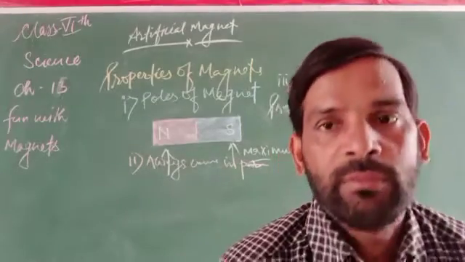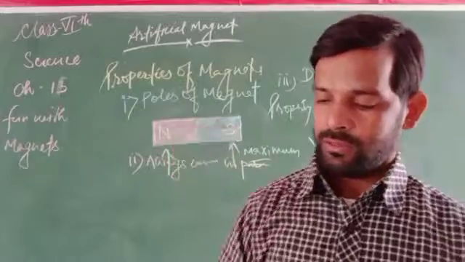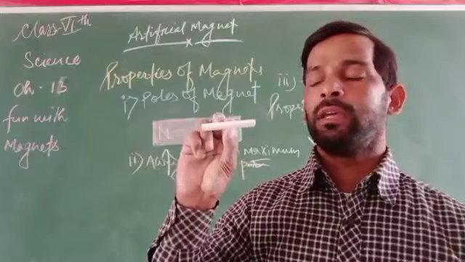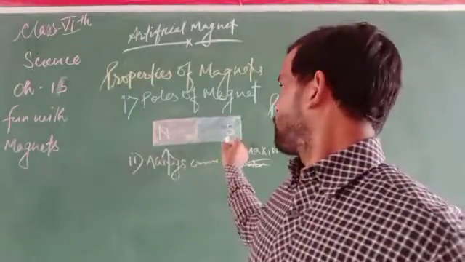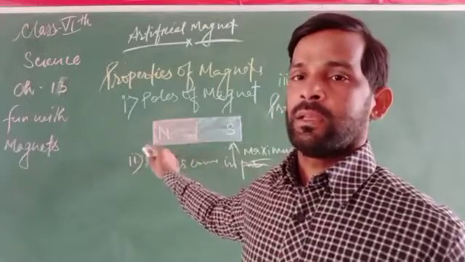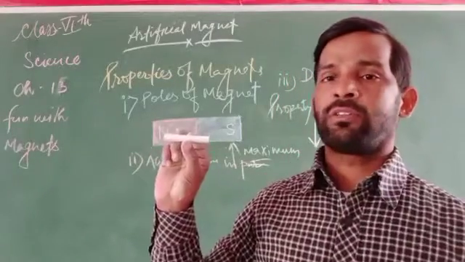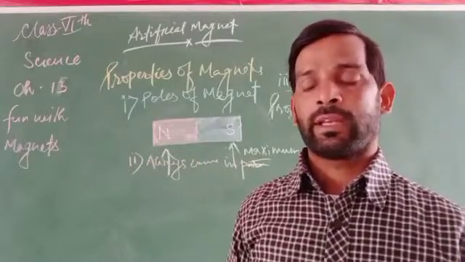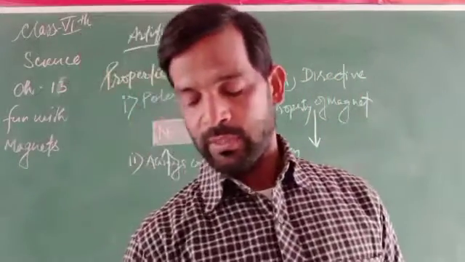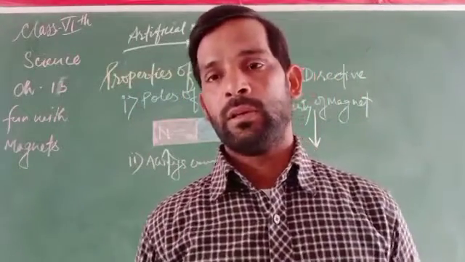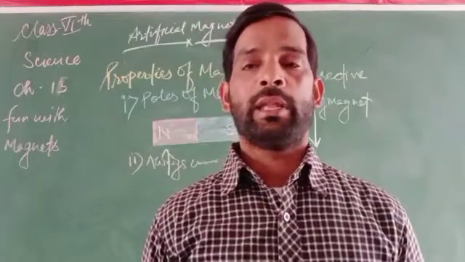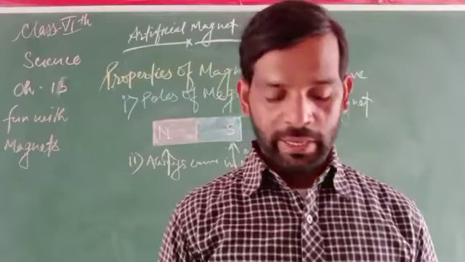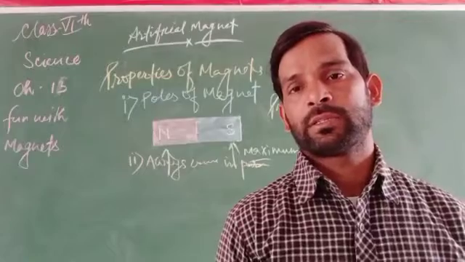Why? Because when the magnet is tied up and hanging freely in the air, it always settles in the south and north direction, opposite to the geographical poles of the earth. So it is helpful for finding directions, that is south, east, west, north.